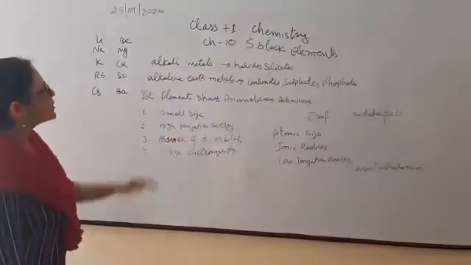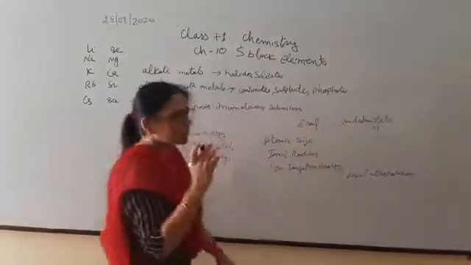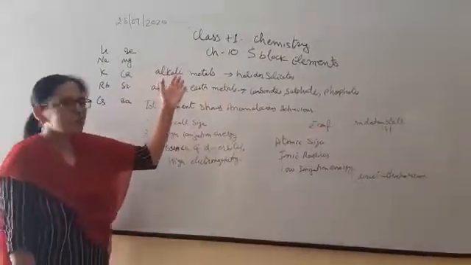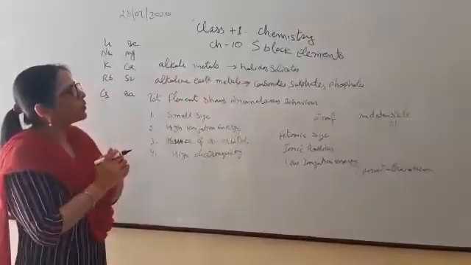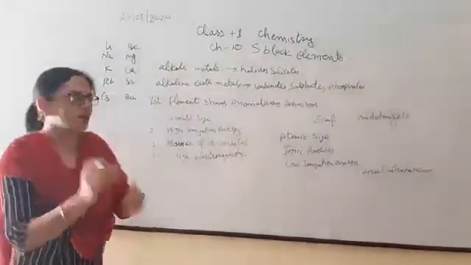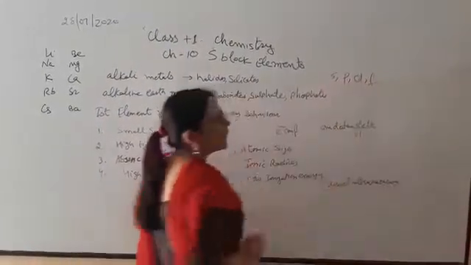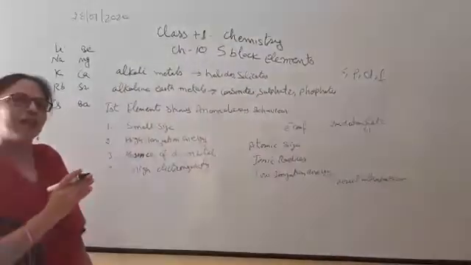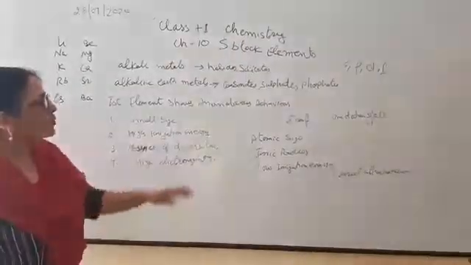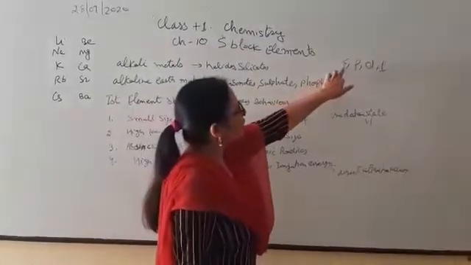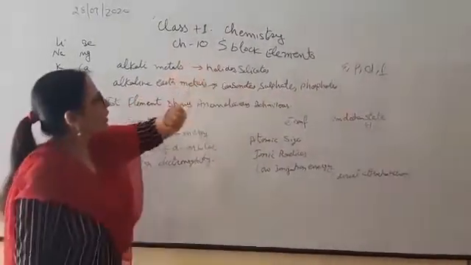Today we will start chapter number 10, that is S block elements. Before this we discussed in the chapter periodicity of elements that the periodic table is divided into 4 blocks: S, P, D and F, on the basis of which shell the last electron enters. S block elements are those in which the last electron enters the S shell.